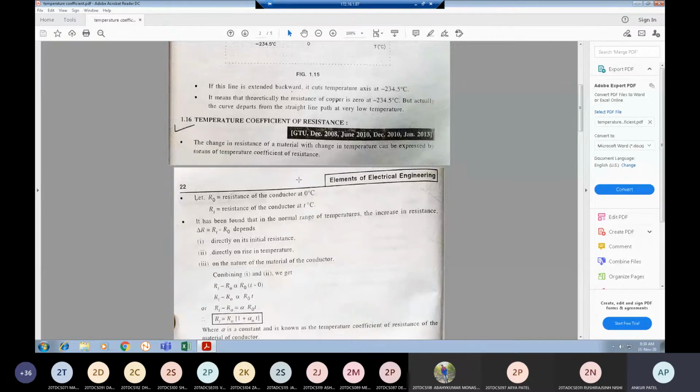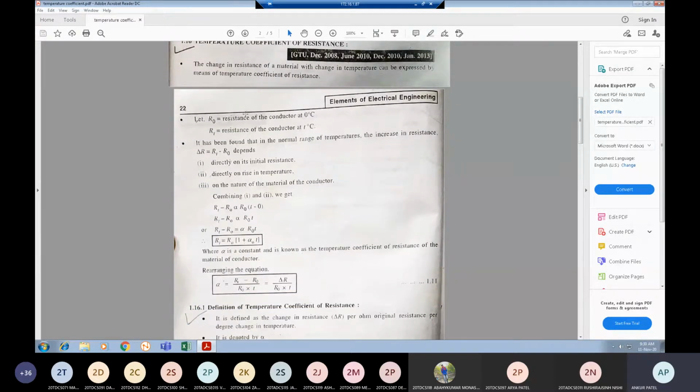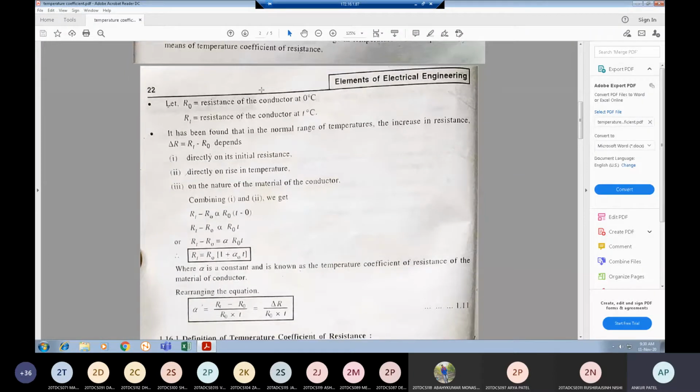Now we assume R0 is the resistance of the conductor at 0 degrees Celsius, and RT is the resistance of the conductor at T degrees Celsius. So we are taking two resistances at different temperatures, R0 and RT.